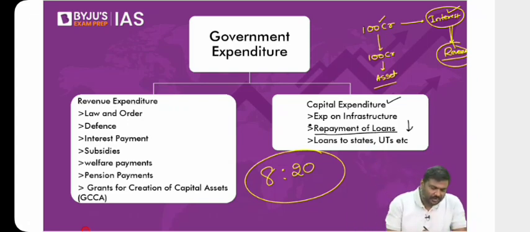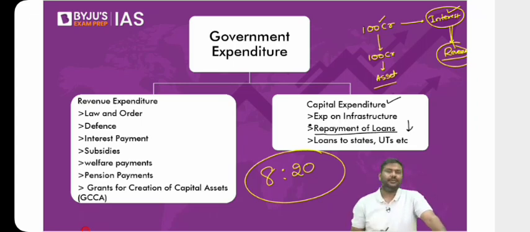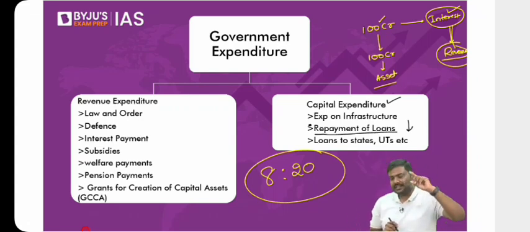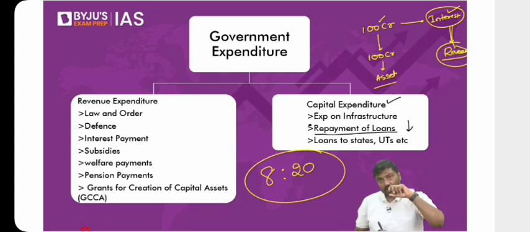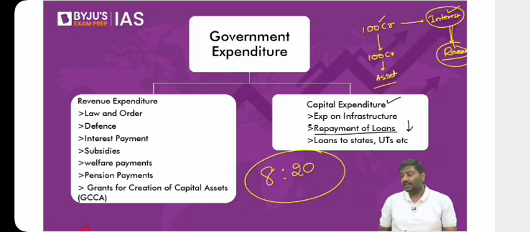Follow this carefully. Grants for creation of capital assets. Now, what is this grant for creation of a capital asset? Let's say the central government will spend money to develop a road. That is basically infrastructure. Let me know. I'll start asking questions now. Central government will spend money and construct infrastructure. Can I basically say, point number one, the center is directly spending money on infrastructure? And second, because the center is directly spending money on infrastructure, it will be part of the capital side of the budget.